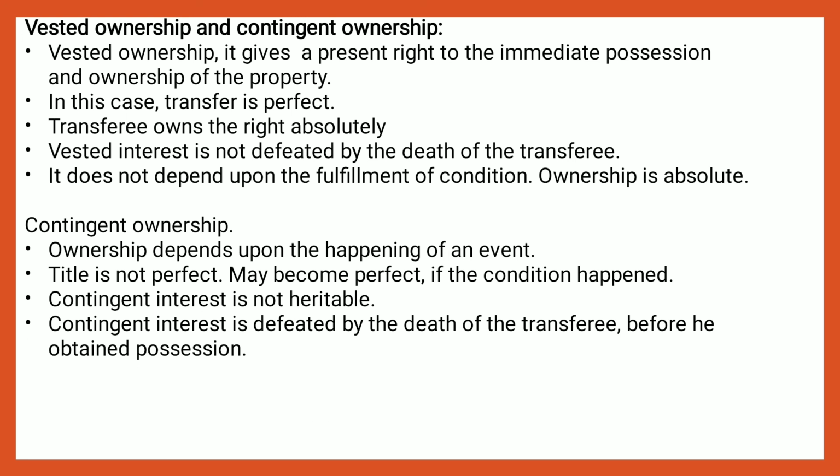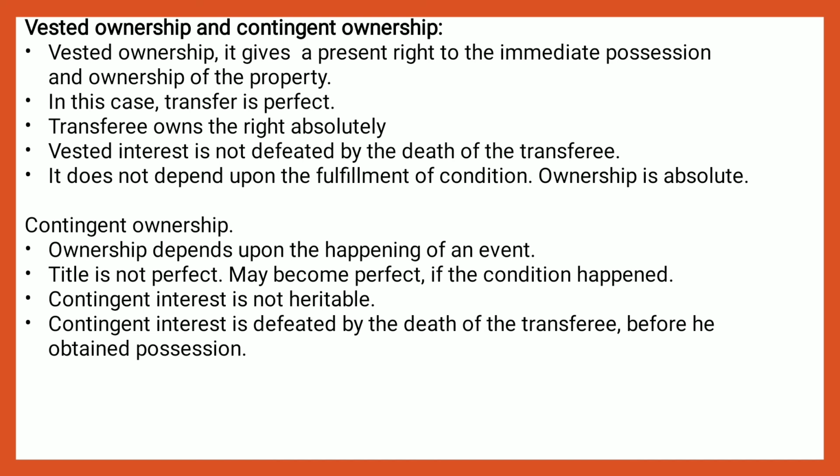Now, vested ownership and contingent ownership. Vested ownership is perfect ownership, it is absolute ownership. Vested interest is heritable. Vested interest is not defeated by the death of the transferee before he obtains possession. The transferee acquires all rights of a full owner.